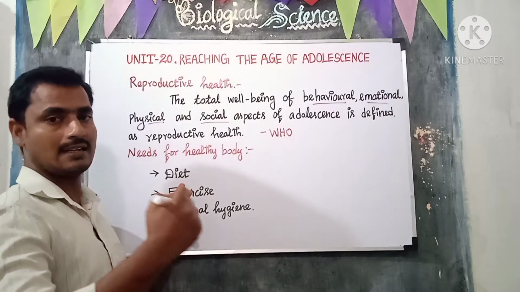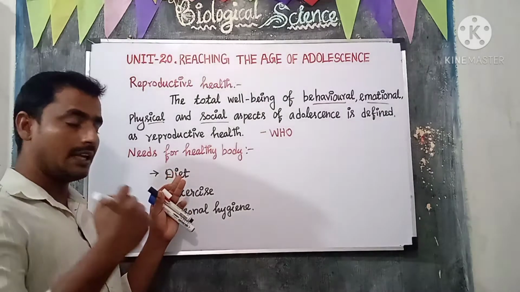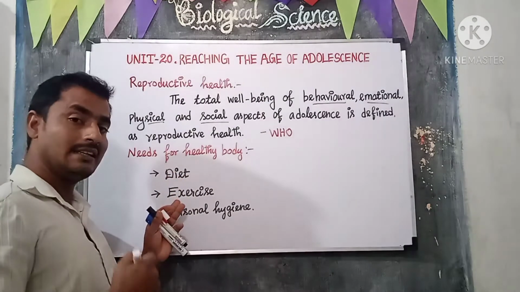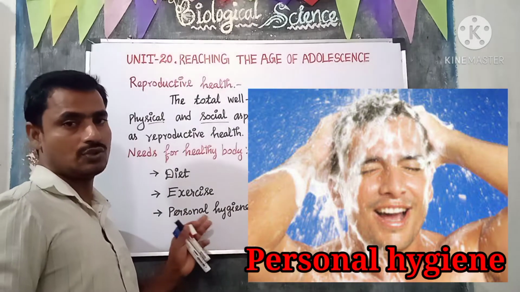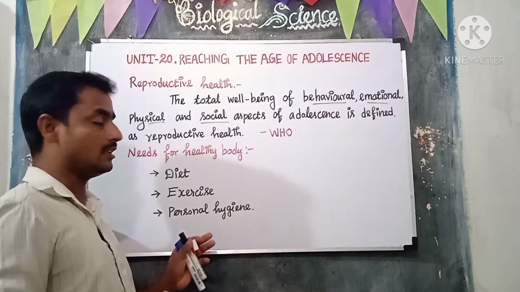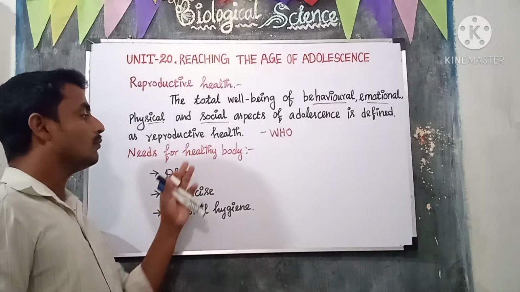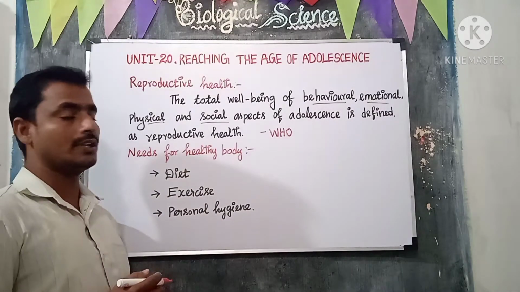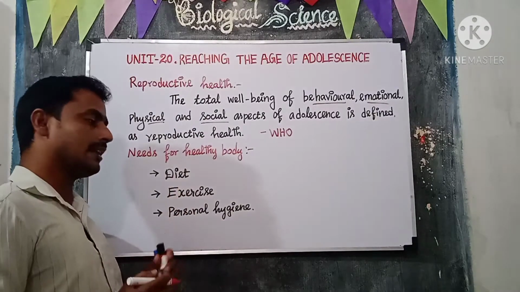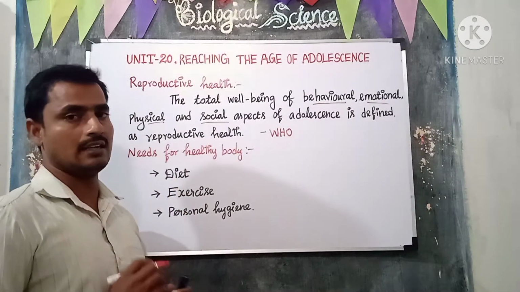So we should maintain a correct diet, do exercise, and maintain personal hygiene. These help to maintain a healthy body. In this video we are going to learn diet, exercise and personal hygiene in detail.